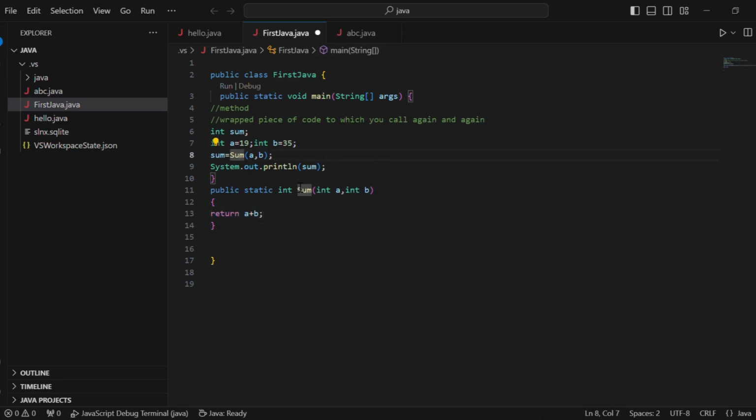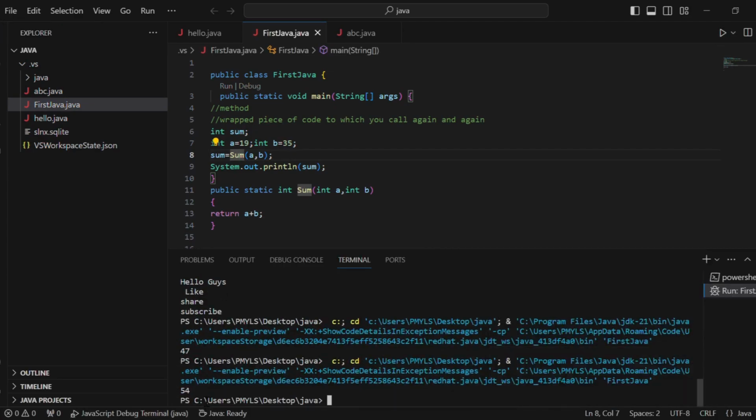So here you can get to know how to pass values. Here I got the sum. The sum of 19 and 35 is 54.